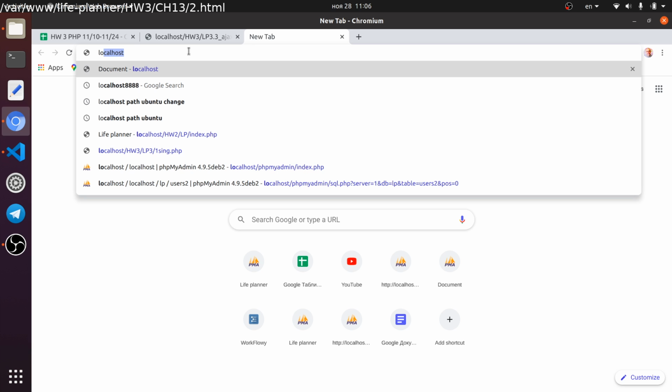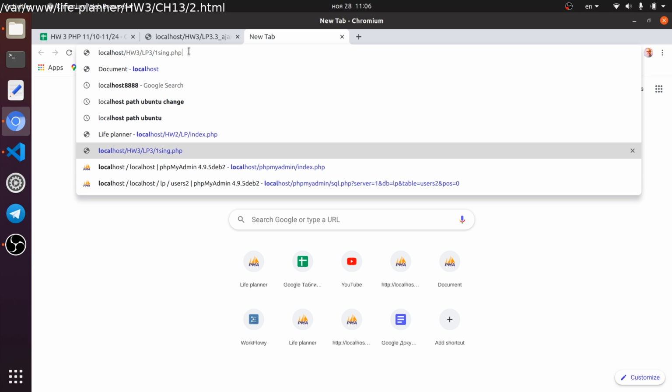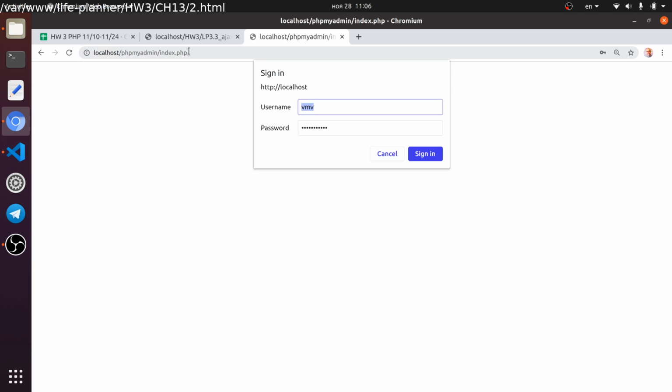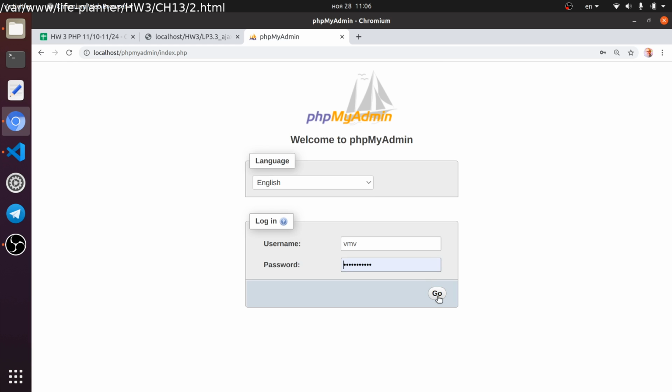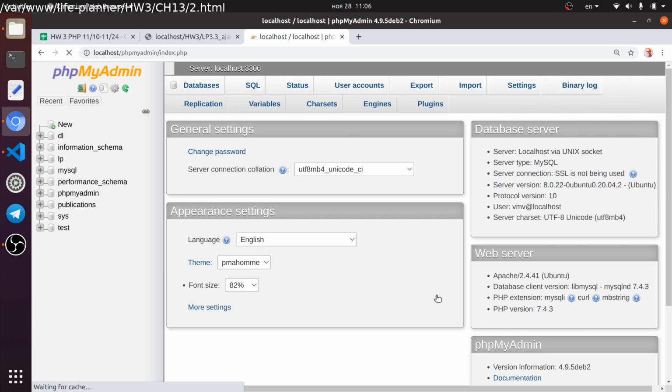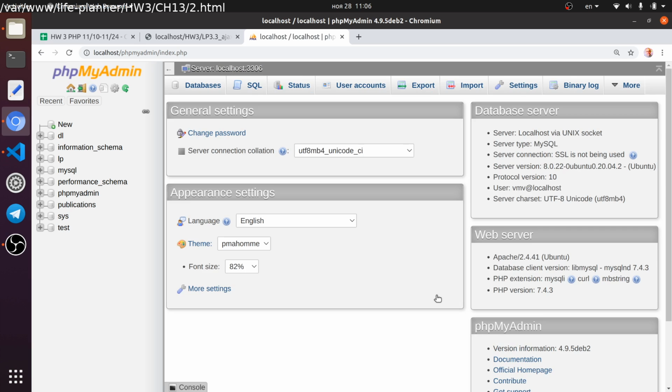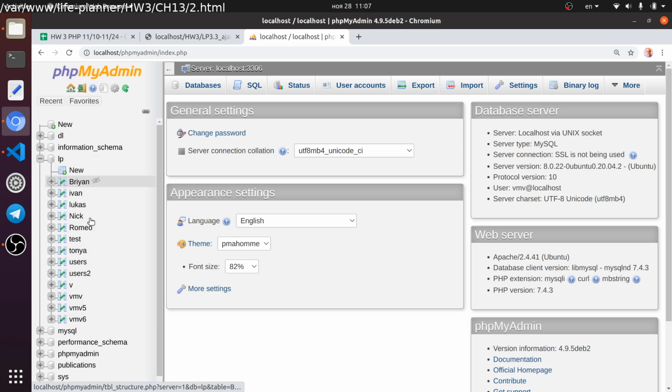Okay, localhost phpMyAdmin, the link is here. Today I don't use the mouse, because in PHP practitioner Jeffrey, I think, also doesn't use it, so that's a new field of development for me. So yes, Life Planner.